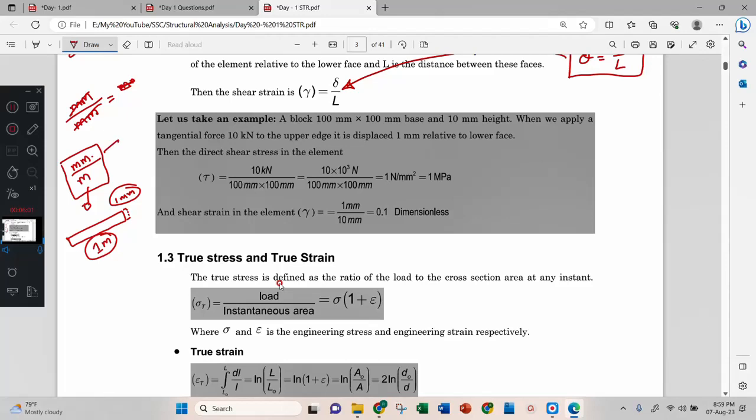And in some textbooks or conventions, strain can be expressed as a percentage. Unitless, mm per meter, percentage: these three are units of strain.